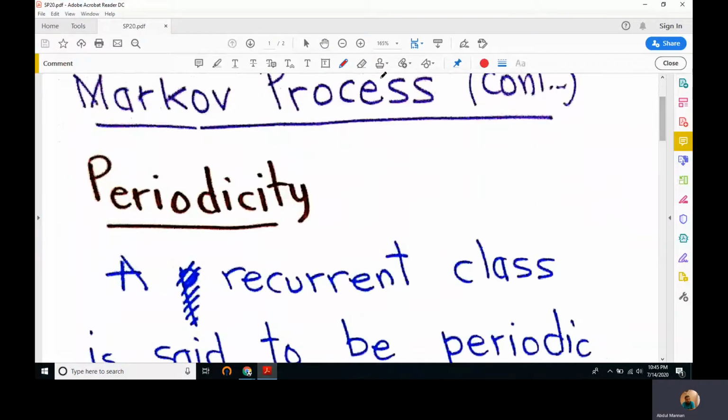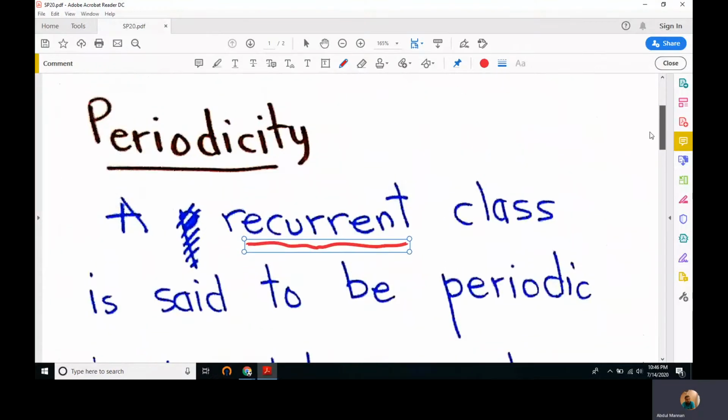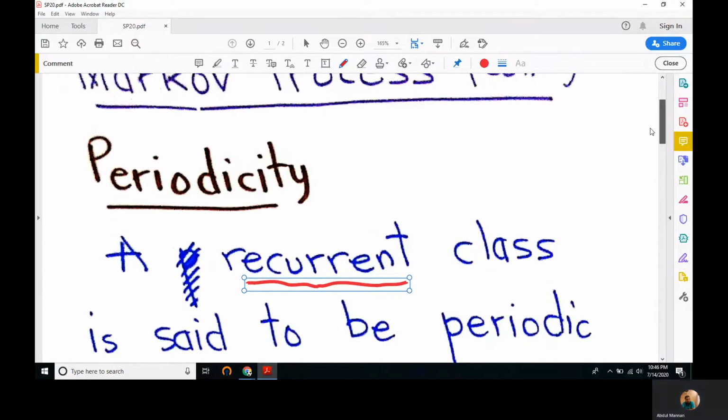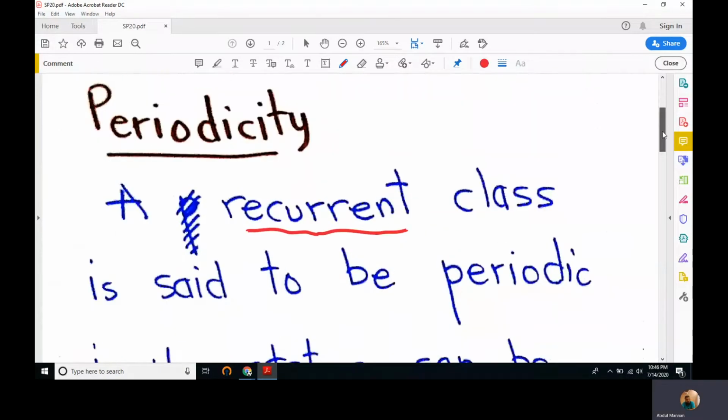In our last lecture, we studied recurrent and transient classes. A state is recurrent if it is in the set of accessible states of all the states that are accessible from that very state.